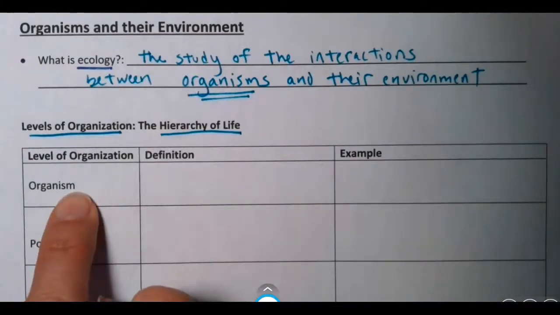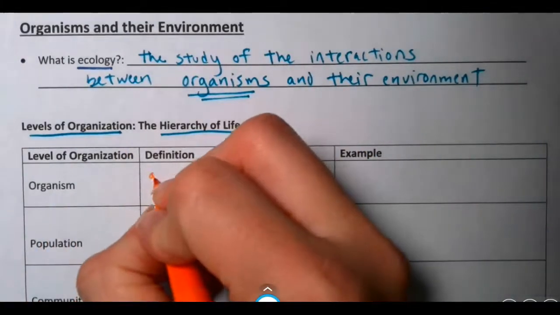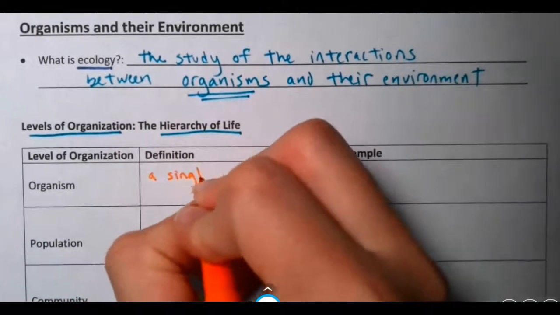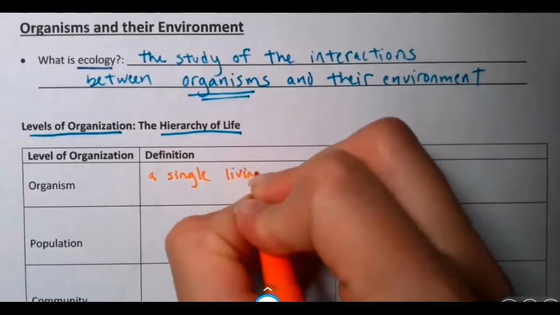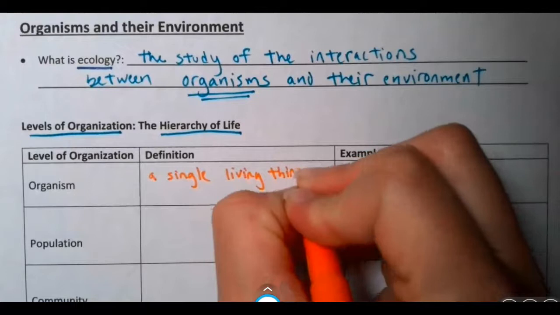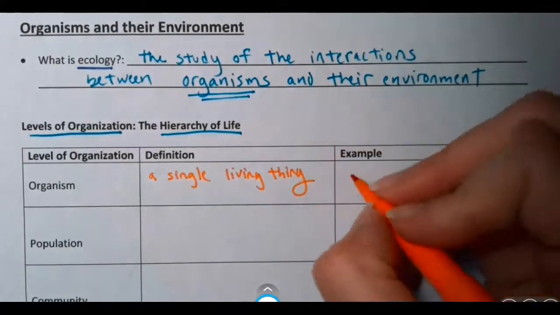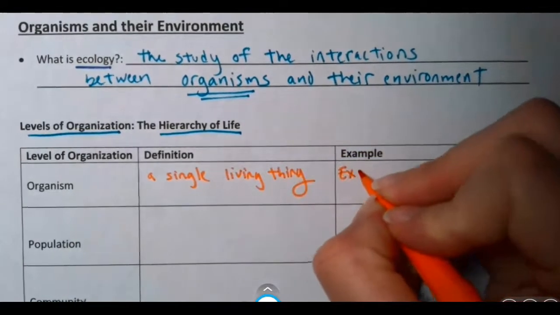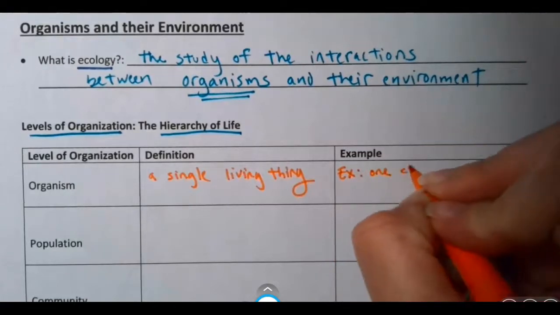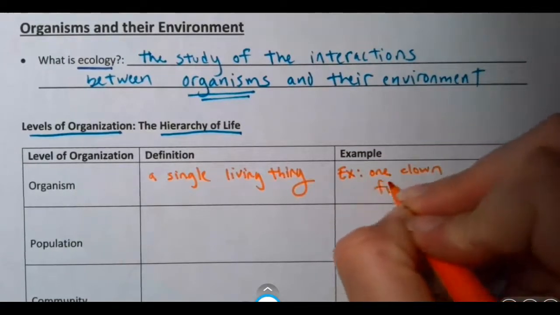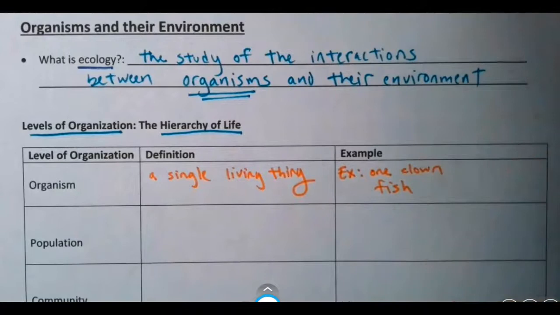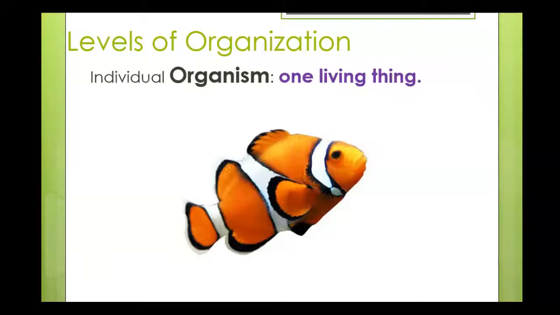So an organism is a single living thing. An example could be one clownfish, like Nemo in Finding Nemo.